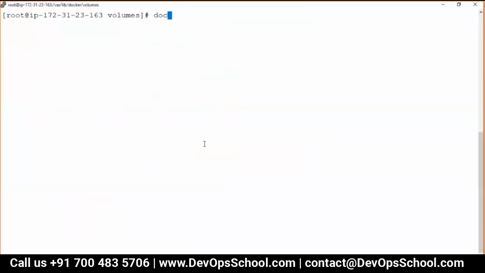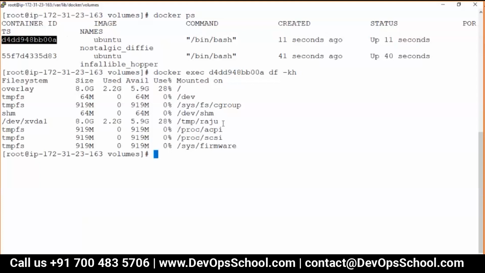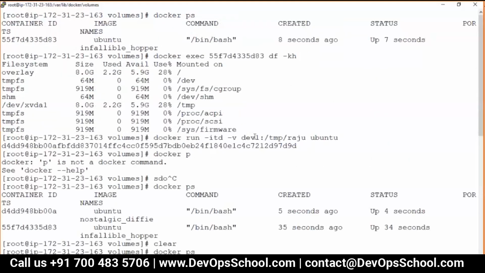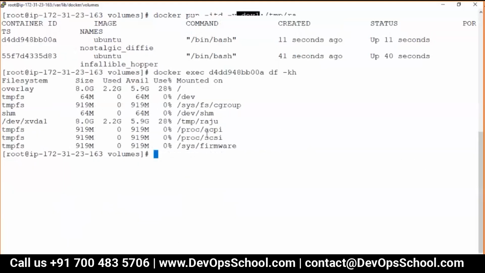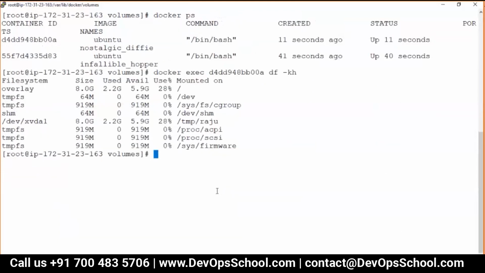docker ps. docker exec. And df -kh. See that? /tmp/raju. So that means this volume which you have mounted, the same volume I mounted in this container also and that container also. Both the containers have the same volume, mind it, dev1. So can I copy something here in the raju location?